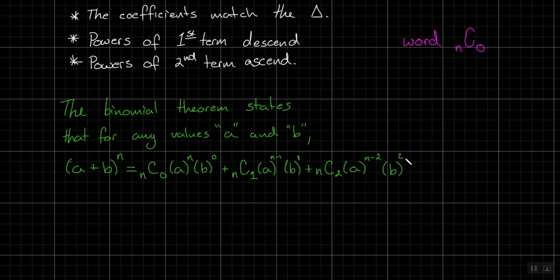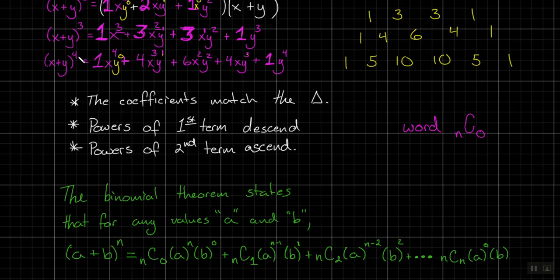Now, as we get going, because we're doing this just to some unknown number n, we don't know how long this list is, right? What I do know that I guarantee is that eventually, I'm just going to put dots to show that there's some unknown number of missing stuff. Eventually, we're going to get all the way down, and we're going to end with nCn, with a to the 0, and b will be to the power of, what's the biggest power that b will ever get to? This was a 4th expansion, right? And a 4, and this was a 3, and it went to 3. What do you think this one's going to go to if it's an nth?